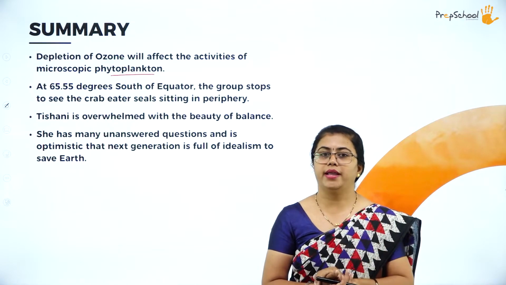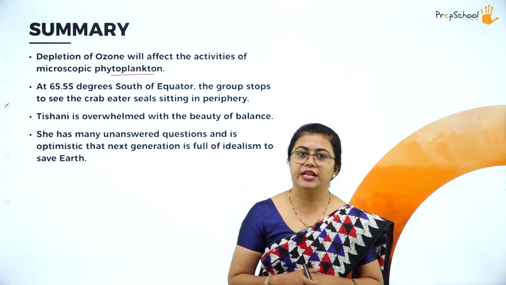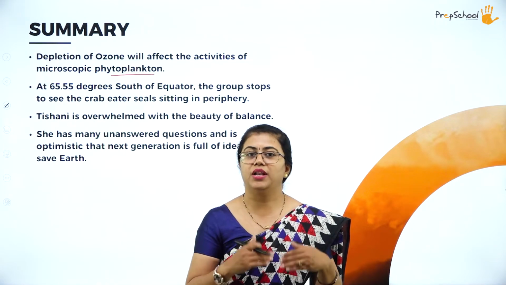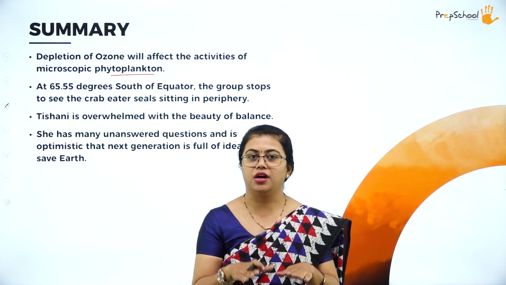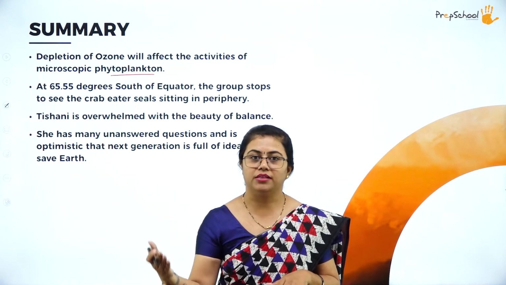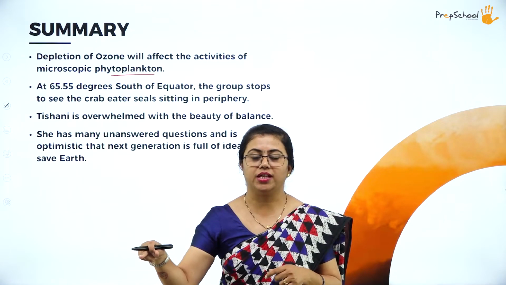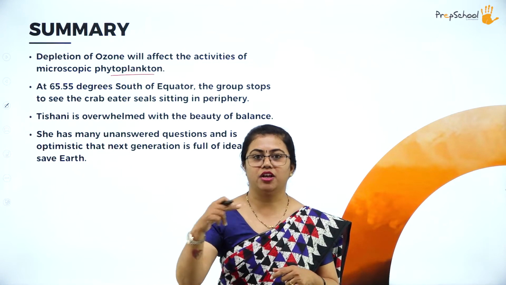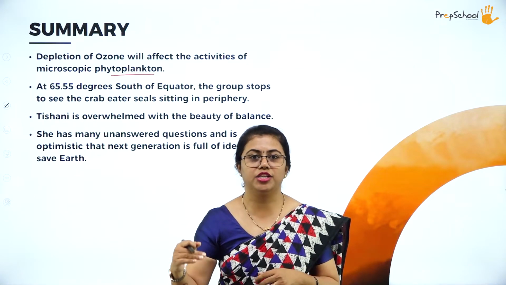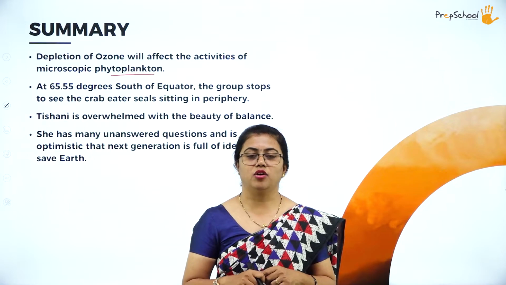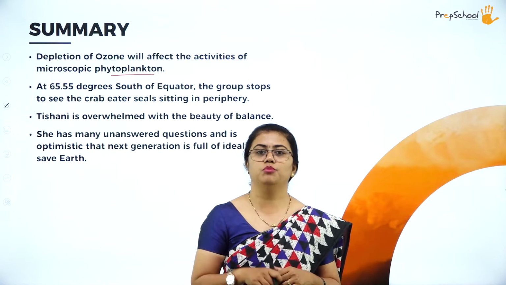food for the marine life. Okay, so a few fish eat that also. So when that diminishes, then that will affect the fish. Those fish are actually food for some other fish. So that will be affected in another way, like some other cycle. So this is actually a cycle that affects something else. Again, the depletion of the bigger organisms will affect the other things there. Okay, so finally it is an effect on humans only.